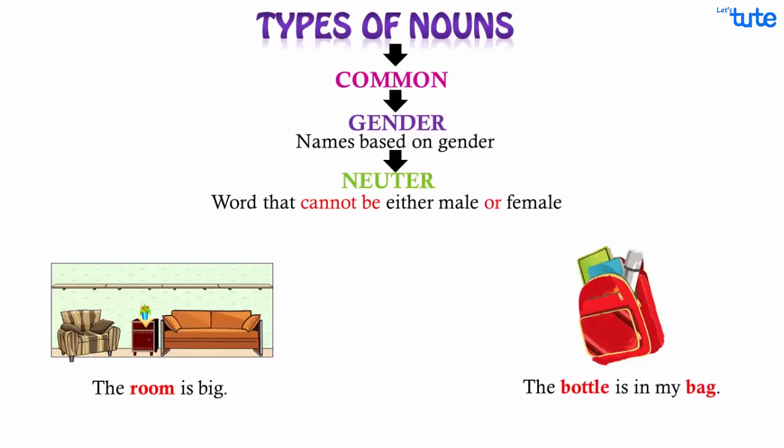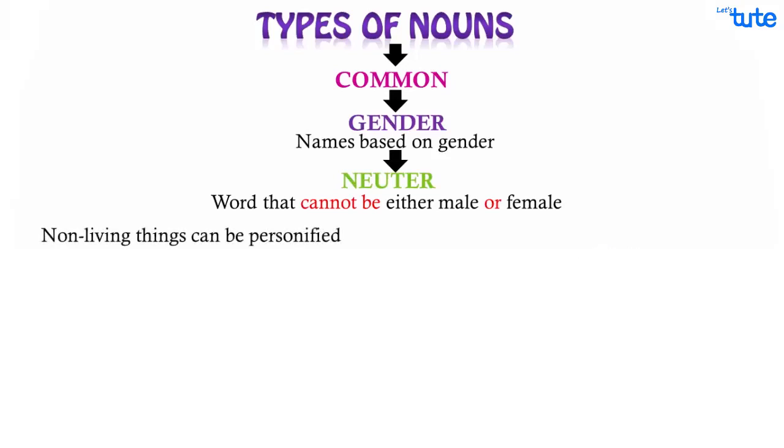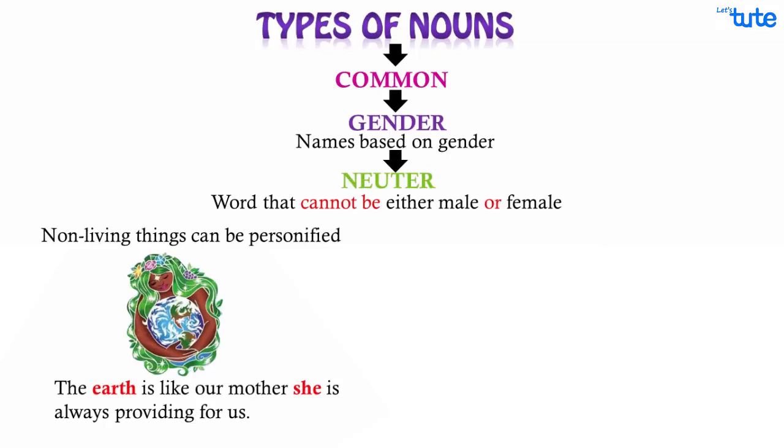But sometimes non-living objects are personified and classified into masculine or feminine nouns, depending on the characteristics they share. For example, Earth is like our mother. She is always providing for us. We have personified Earth as a mother, classifying it into feminine gender.